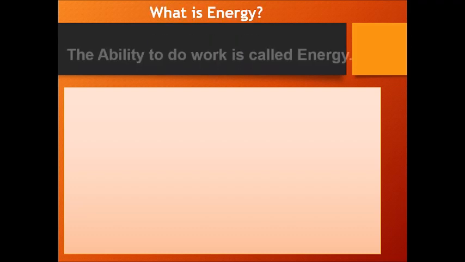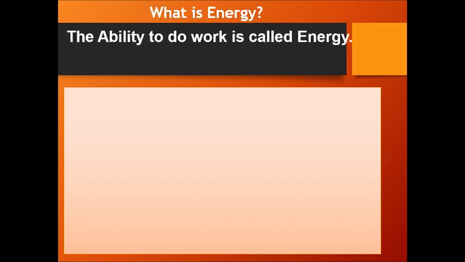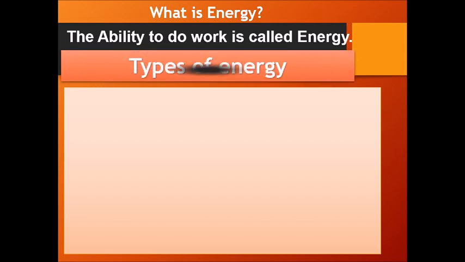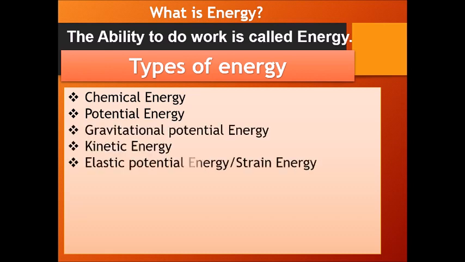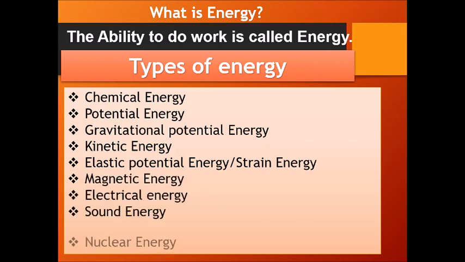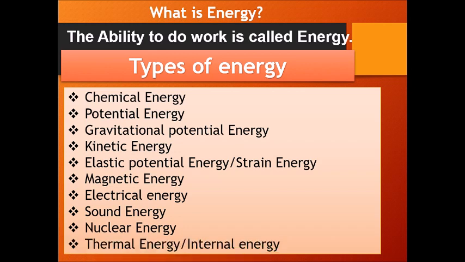What is energy? The ability to do work is called energy. The capacity to do work is called energy. We have several types of energy, like chemical energy, potential energy, gravitational potential energy, kinetic energy, elastic potential energy, strain energy, magnetic energy, electrical energy, sound energy, nuclear energy, and thermal energy or internal energy. So many kinds of energies are there. But today we'll be dealing with only two kinds: one is gravitational potential energy and the second one is kinetic energy.